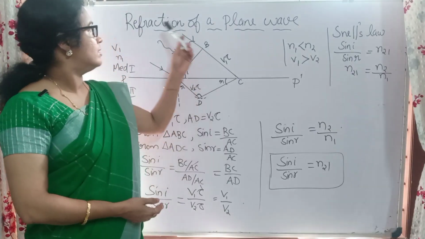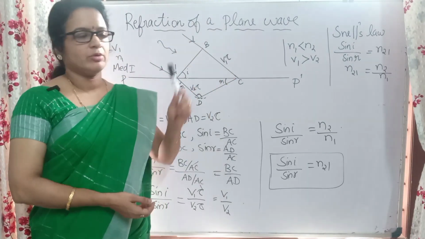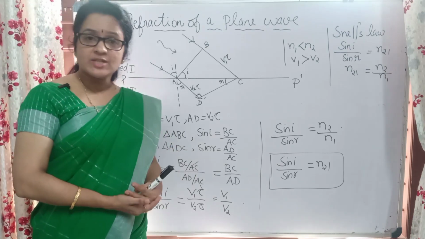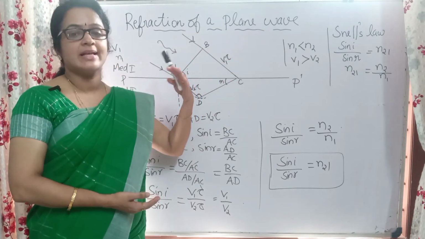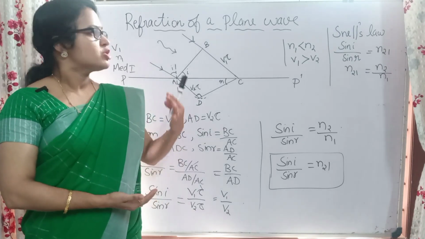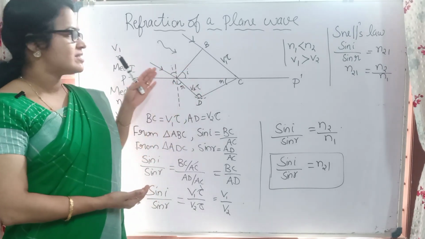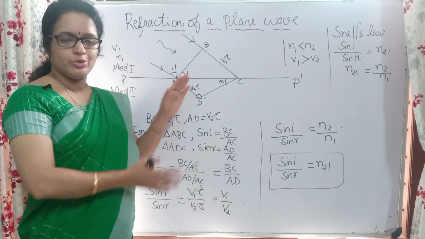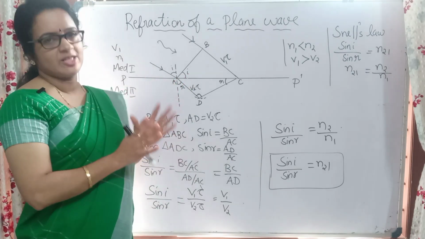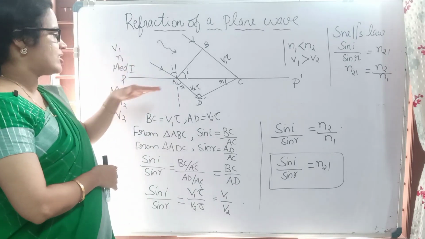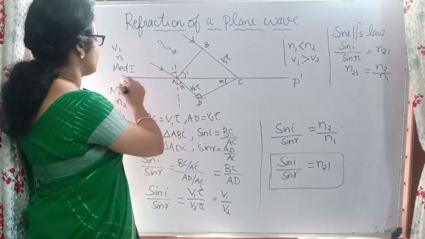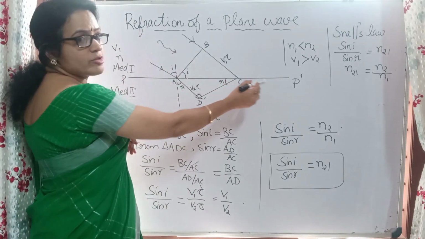Now we have refraction of a plane wave. So here we are going to use Huygens principle to derive Snell's law. That is, how to derive Snell's law using Huygens principle. So here we will use this Huygens principle, so you should have an idea about Huygens principle. Okay, so here we can consider 2 media, that is medium 1 and medium 2. They are separated by this PP dash. This is the surface of separation.